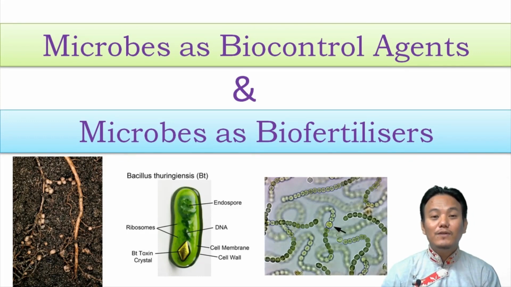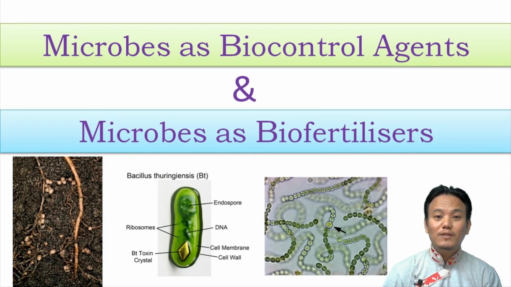In our previous videos we have seen microbes which are useful to human beings in many different ways. We have seen microbes in household products, microbes useful in industrial products, and microbes useful in sewage treatment as well as production of biogas. In this video we will be discussing microbes as biocontrol agents and microbes as biofertilizers. These two are the final two portions of our chapter number 10, microbes in human welfare. So we are going to finish our chapter with this video.